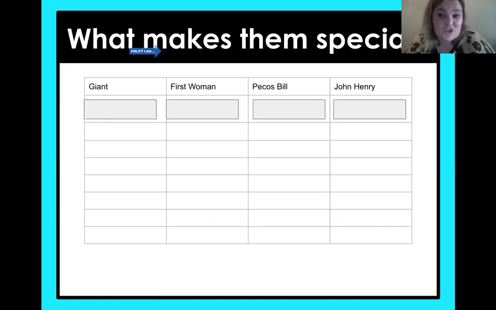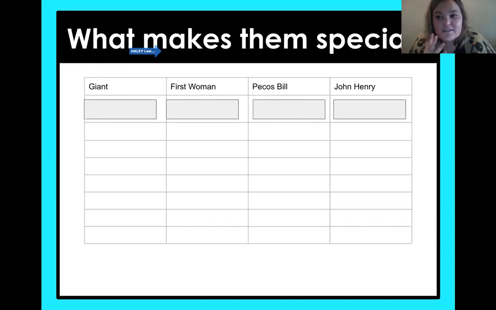Because we're going to get started on this chart. As you see, we have the main hero or extraordinary person from each story, and we're going to start by saying what makes them special, what makes them different. We've already kind of talked about it. We figured out that the giant, well, he's the only giant, right? Everybody else is a villager and they're smaller. So that's what sets him apart.